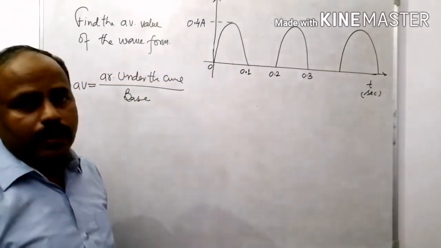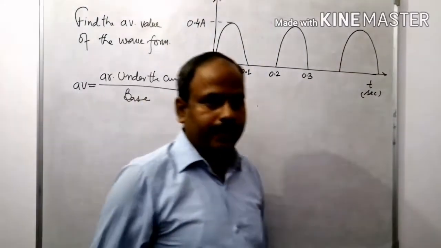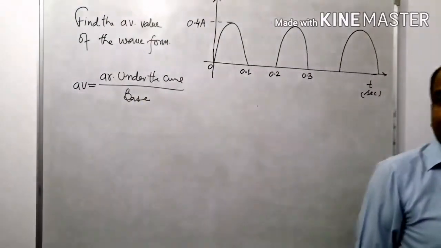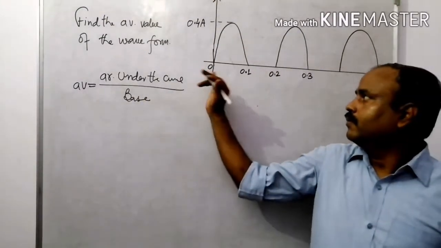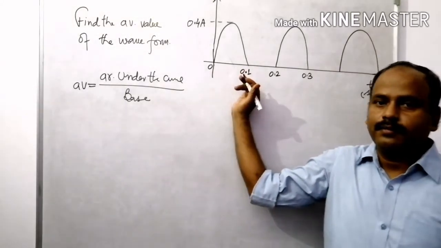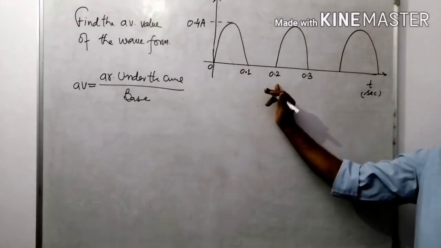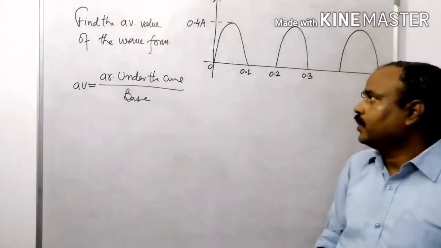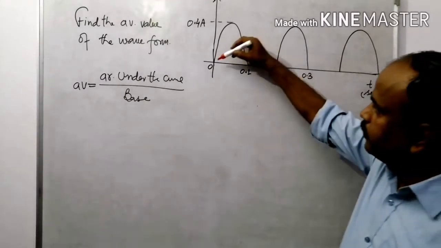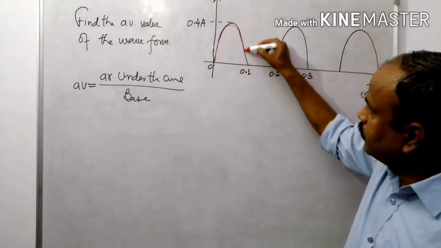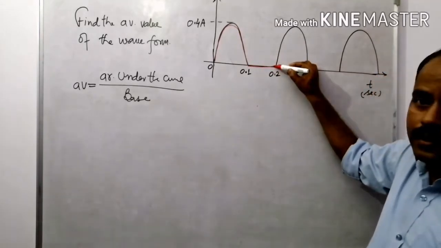This is the formula for the calculation of average value, right? For this particular wave, what is the time period? 0.1 second, 0.2 second? See very carefully. The wave is here, this one, and this one.